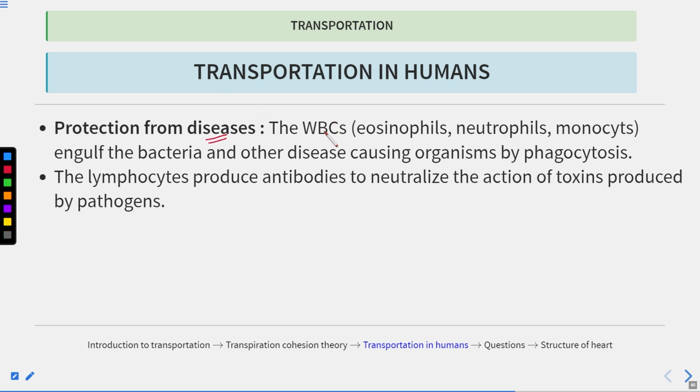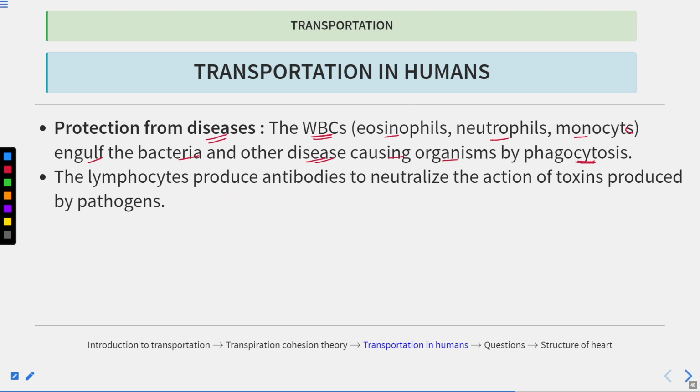We have already discussed that when there is infection by some pathogens, then the number of leukocytes, or WBCs, increases. Now WBCs can be of these types: eosinophils, neutrophils, and monocytes. These WBCs have a phagocytosis role. Okay, we have already discussed phagocytosis. So these cells are phagocytic, and they engulf the bacteria and other disease-causing organisms, and they protect humans from diseases. So they fight against these pathogens.